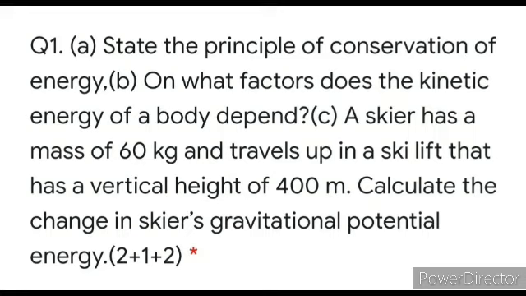Calculate the change in the skier's gravitational potential energy. At the end it is given in brackets 2 plus 1 plus 2. It means you have 3 parts of this question: A part of 2 marks, B part of 1 mark, C part again of 2 marks.